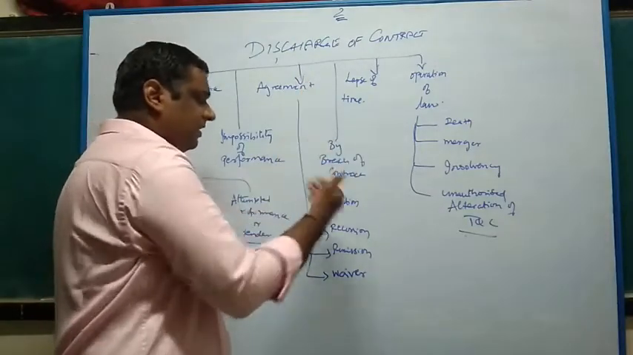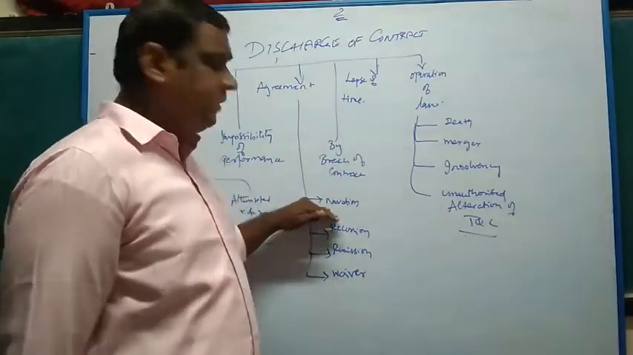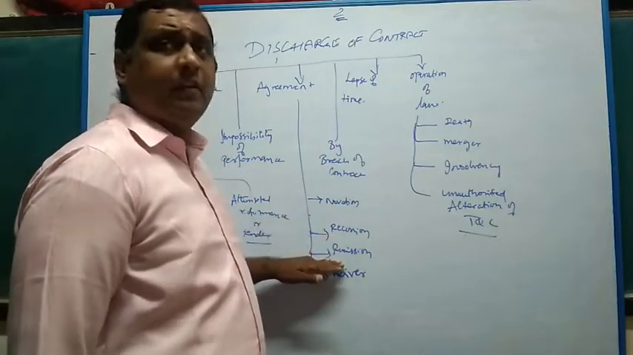There are ways in which the contract is discharged by agreement: novation, rescission, remission, waiver.